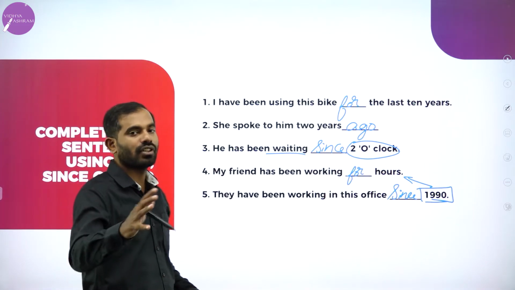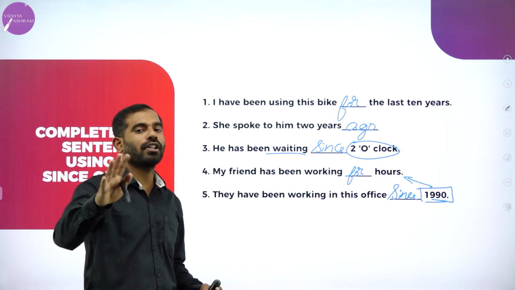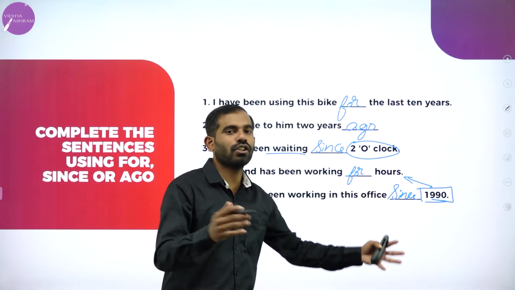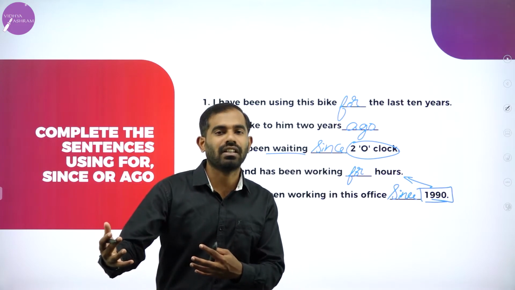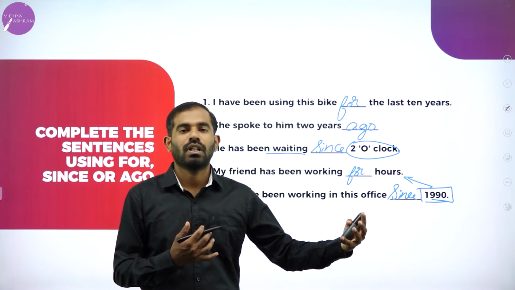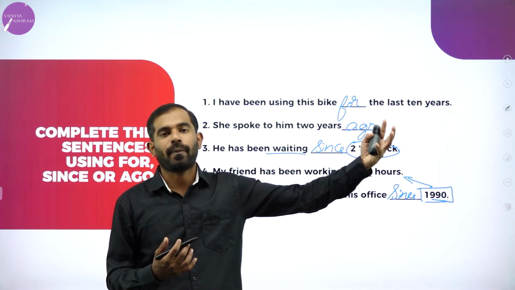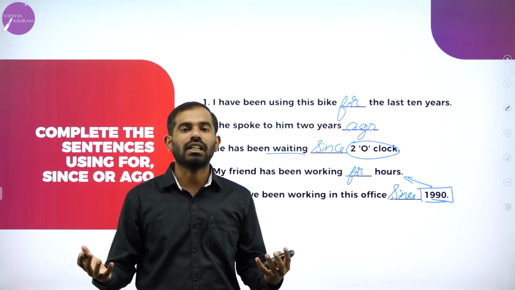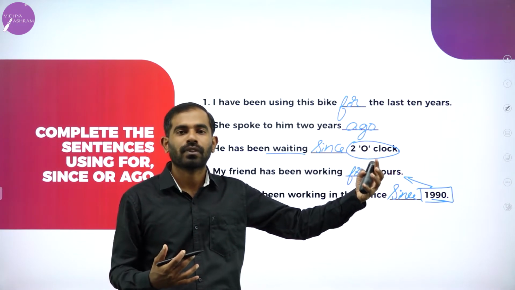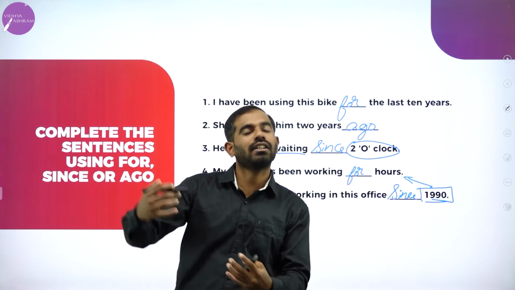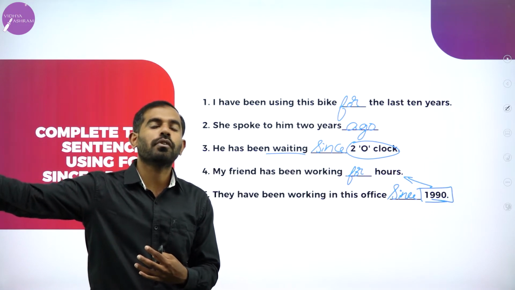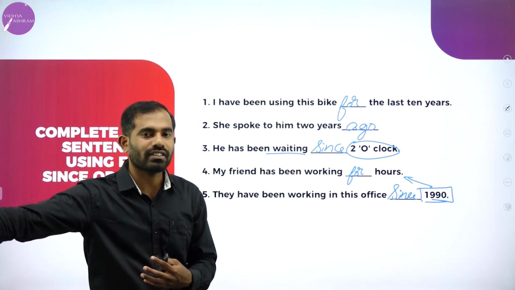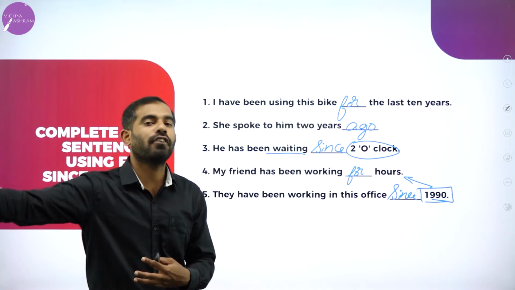So that's how you need to remember: when you see numericals, since is usually used. If you observe any brand, let's say Raymond's, since 1850, let's say Nike, since 1950. So that's how it is. And the brand goes on to future generations. It goes on to manufacture the products for further years.